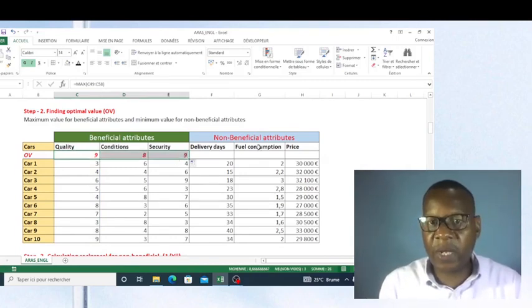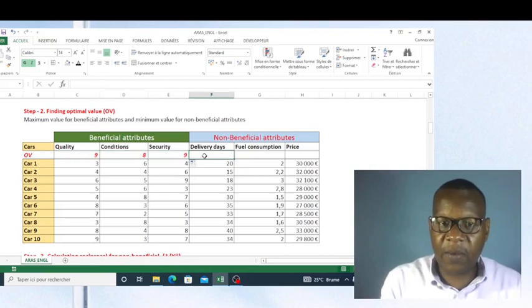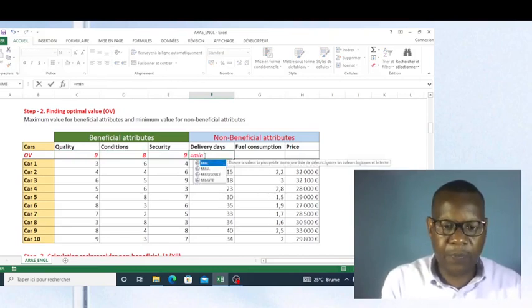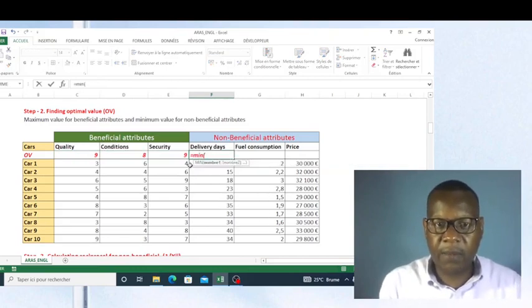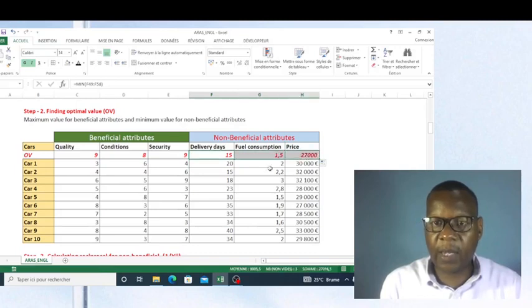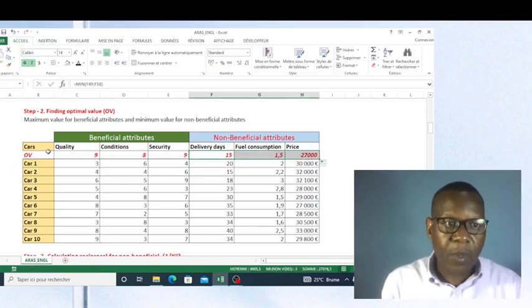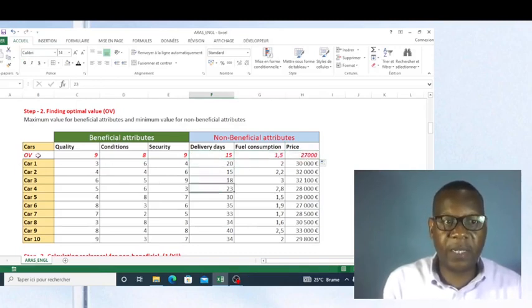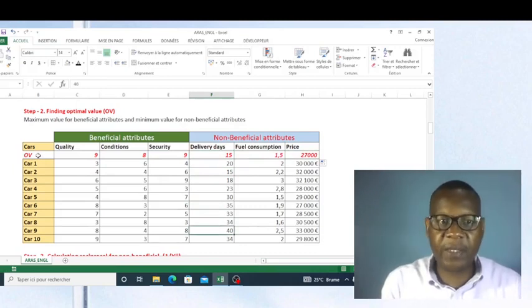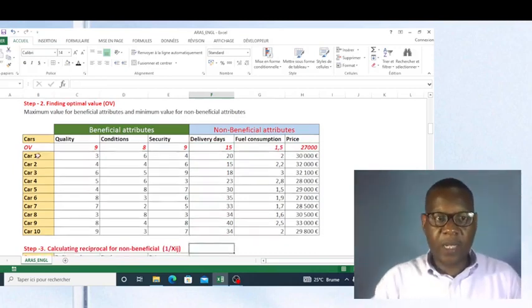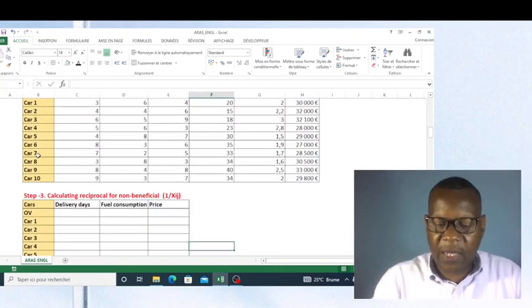Because for non-beneficial attributes, I need the minimum value, equal minimum like this. Okay, these are the optimal values for each criterion. And this will help us to make our decision step by step.